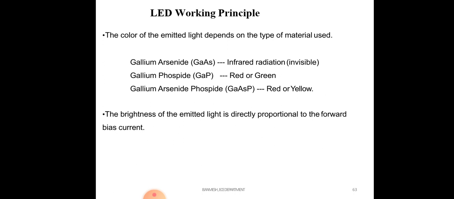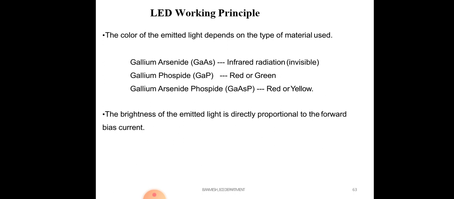Suppose gallium arsenide gives infrared radiation, IR. Gallium phosphide gives red or green, and by using this material you can make a red LED or a green LED. Gallium arsenide phosphide, using this combination, generates red or yellow. The brightness of the emitted light is directly proportional to the forward bias current. How much voltage we are giving, that much the LED will glow.